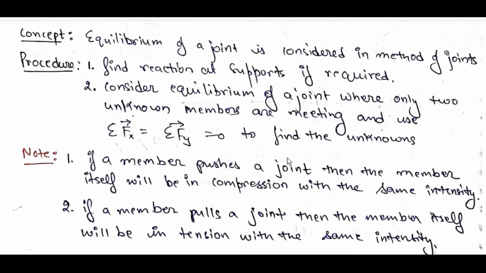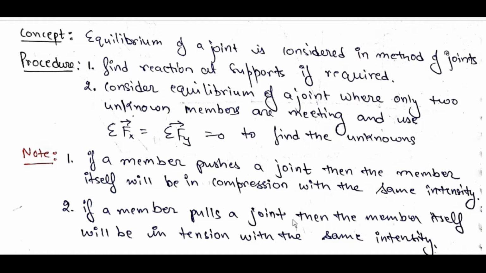If a member pushes a joint, then the member itself will be in compression with the same intensity. If a member pulls a joint, then the member itself will be in tension with the same intensity.